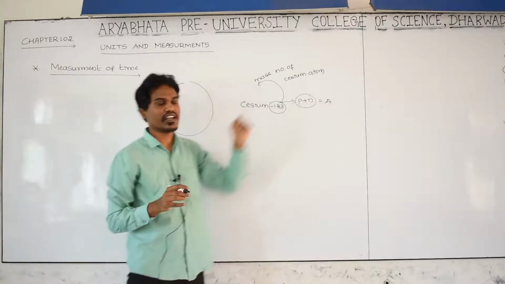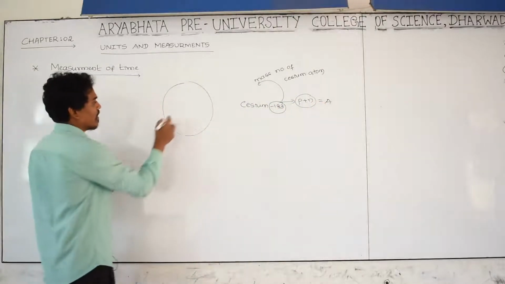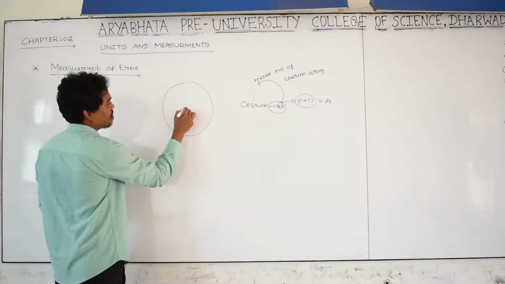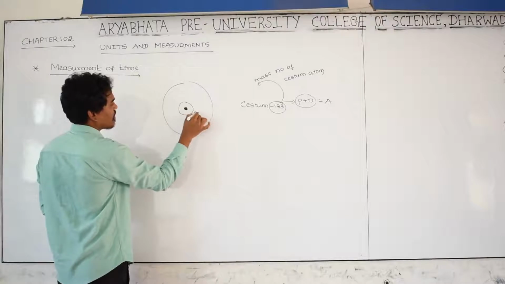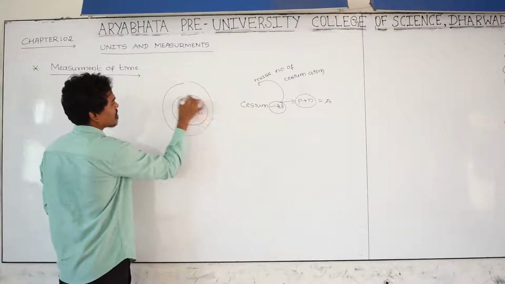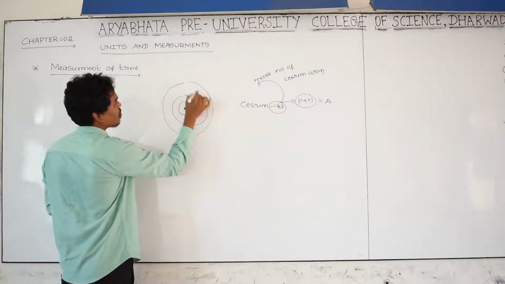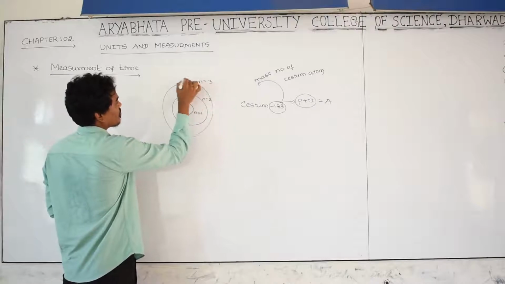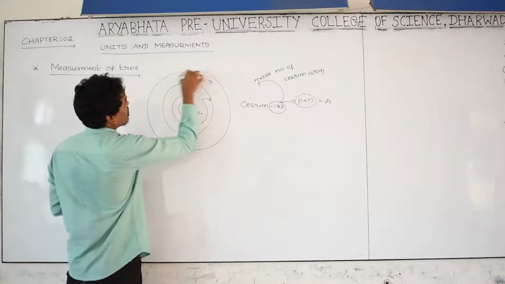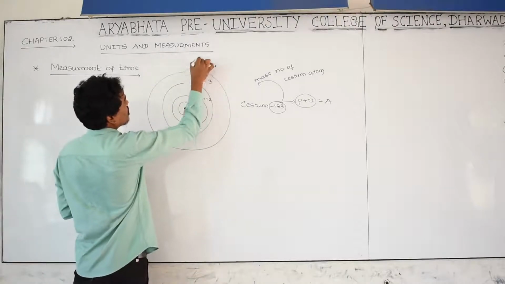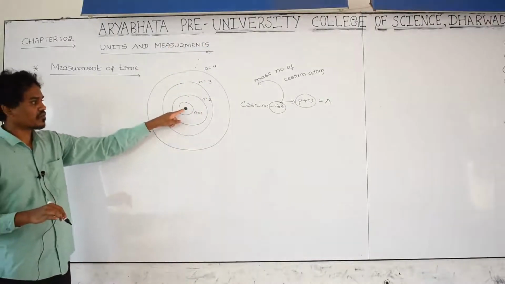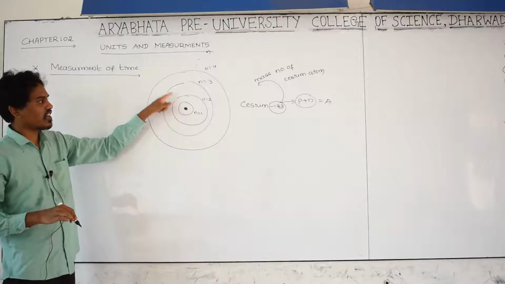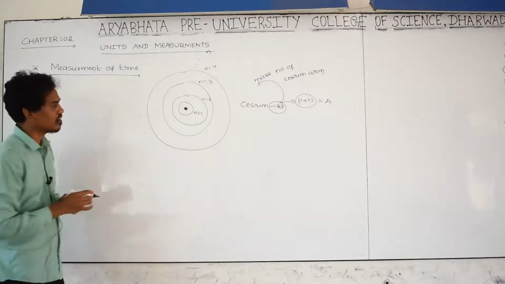That is a mass number indicated as A. And let us take this is a nucleus of cesium. This is the nucleus. This is the first level, N is equal to 1. This is the second level, N is equal to 2. N is equal to 3. And this is N is equal to 4, so on up to the nth level. Nucleus, first level, second level, third level, fourth level.